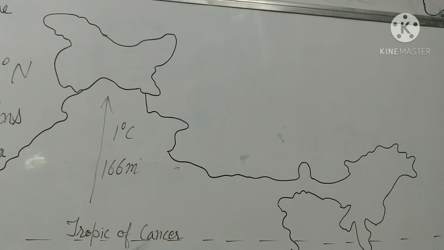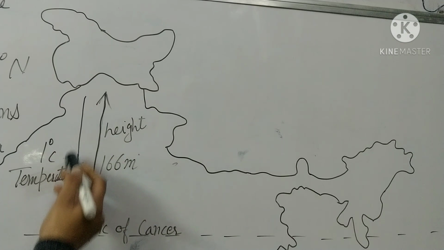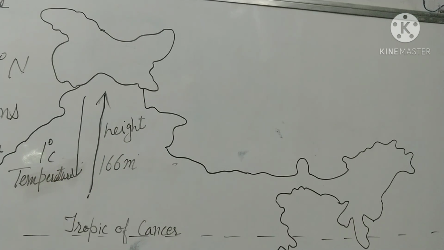The relief of land is also an important factor affecting the climate conditions in various parts of India. Higher altitude is responsible for lower temperature. When we go higher, the temperature decreases.